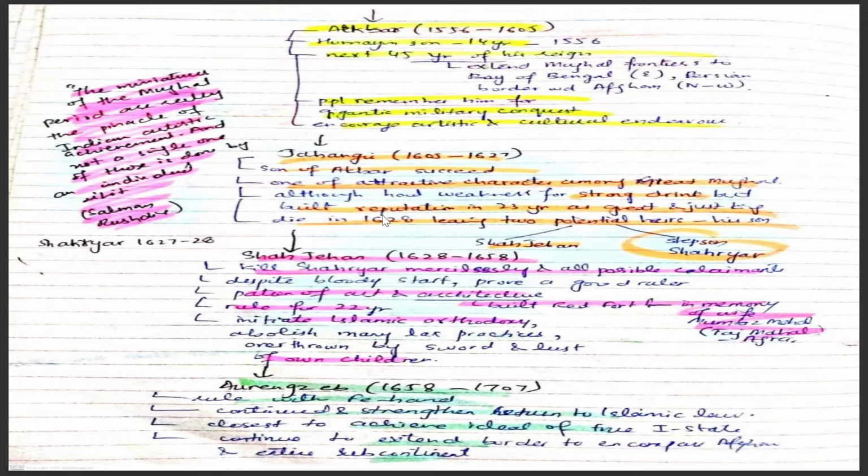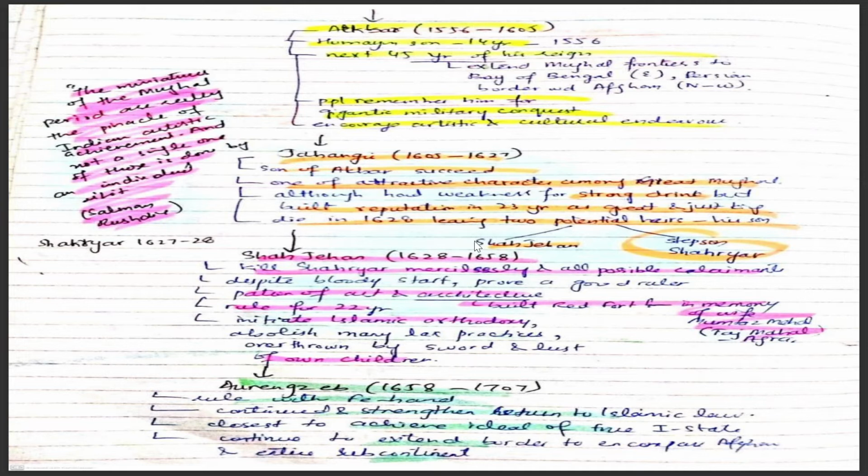One of the attractive characteristics of Jahangir's reign among the great Mughals was his artistry, but he also built a bad reputation because of his weakness for strong drink. Besides that weakness, he built a reputation over 23 years as a great and just king. But he died in 1628 and left two potential heirs, his son Shah Jahan and his stepson Shahryar.